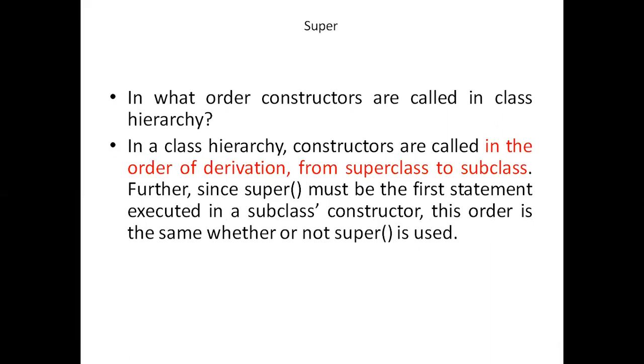In the first line, I have to write super. So when the child class constructor is being called, the first line is super, which means that first I am calling the parent class constructor. In the parent class constructor also, if there is another parent class, there will be super there, automatically calling that parent class. So in this way, first the parent class constructor will be executed, then its child class, down the ladder up to the class where I am creating the object. So we should remember this.